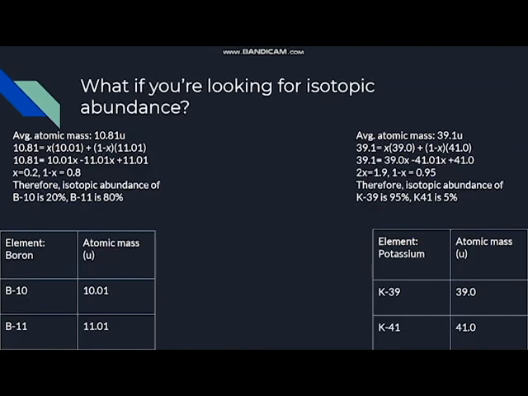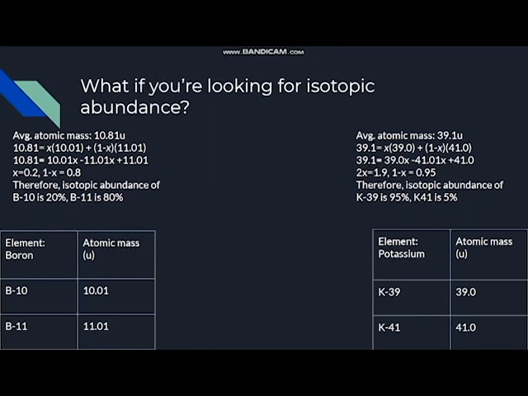Now, if you're looking for the isotopic abundance, but you already have the average atomic mass and the atomic masses of the 2 isotopes, this is how you figure out the isotopic abundance of a couple elements. Basically, you have to have the average atomic mass already, and you take this and you do the same formula.